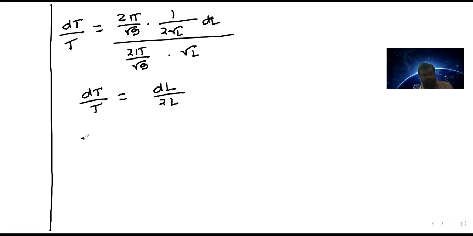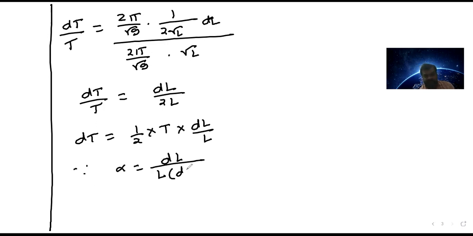So the change in the time period I can write as half times the time period times dl by L. Since I know that alpha is equal to dl by L times change in temperature, which I will indicate with d theta, dl by L I can write so that dt equals half into t into alpha d theta.